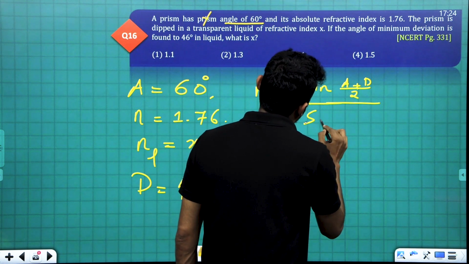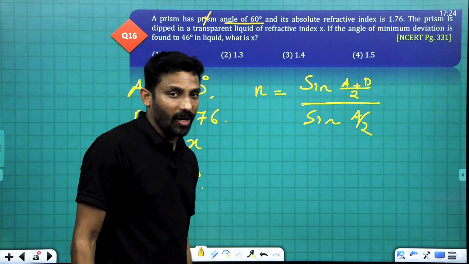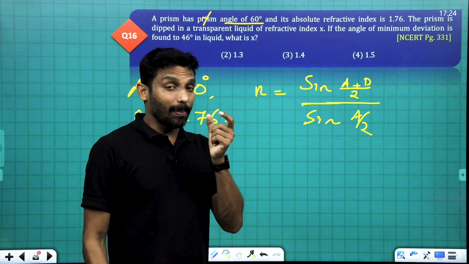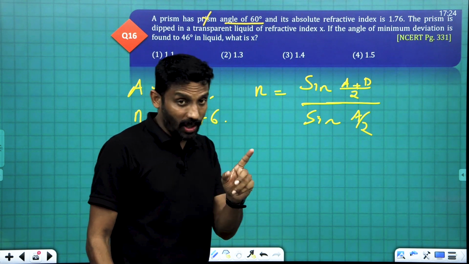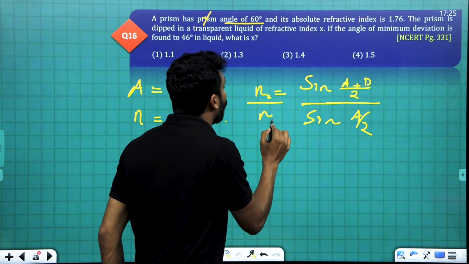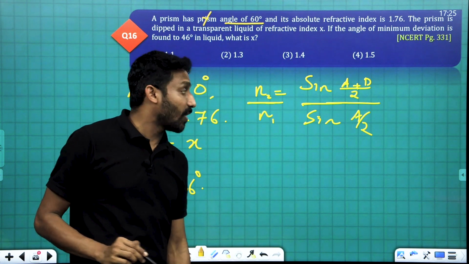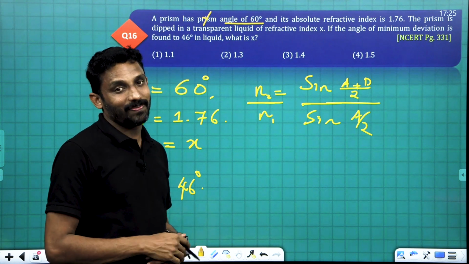Sine of A by 2. Sine of (A plus D) by 2 divided by sine of A by 2. This is when the prism is in air, when the surrounding medium is air. Otherwise, this becomes N2 by N1, which is equal to sine of (A plus D) by 2 divided by sine of A by 2.